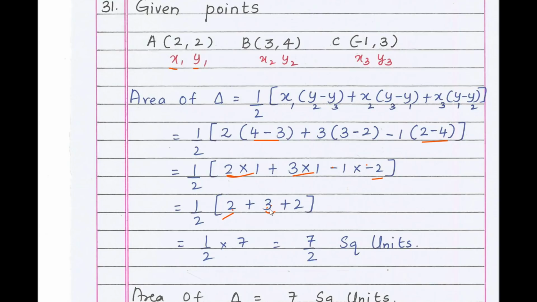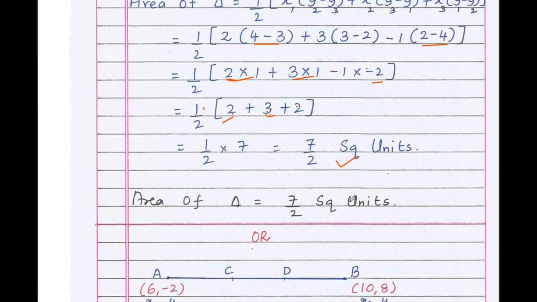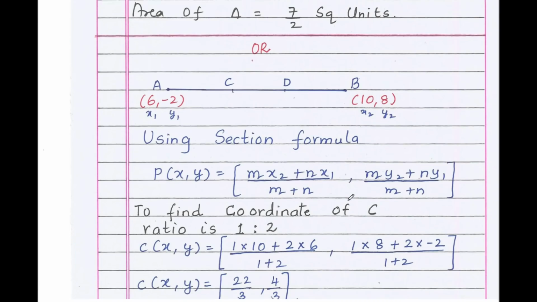2 plus 3 is 5. 5 plus 2 is 7. 7 into 1 is 7 by 2 square units. Therefore, the area of triangle is 7 by 2 square units.